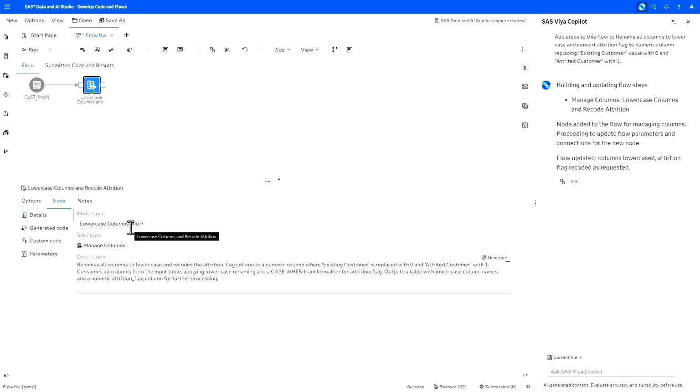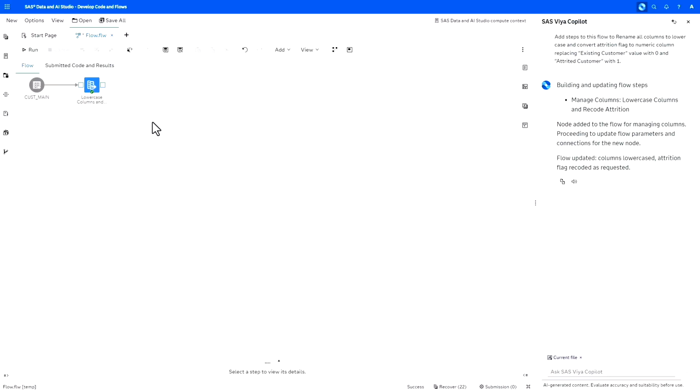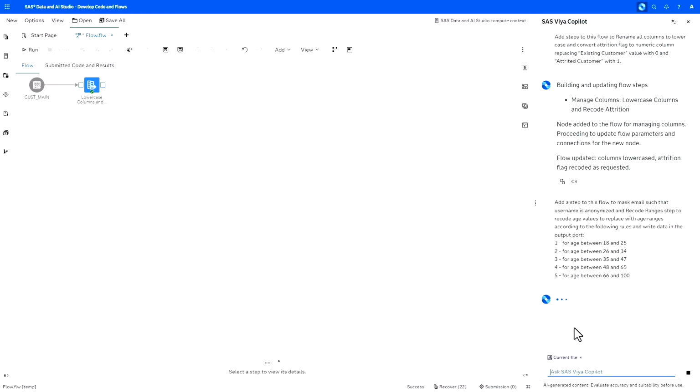So now we are compliant with our DWH rules. Copilot, again, also added a meaningful name for the transformation. So this is very helpful. And again, it took just about 1 minute, maybe less. If we would do it ourselves, it would take quite some time.